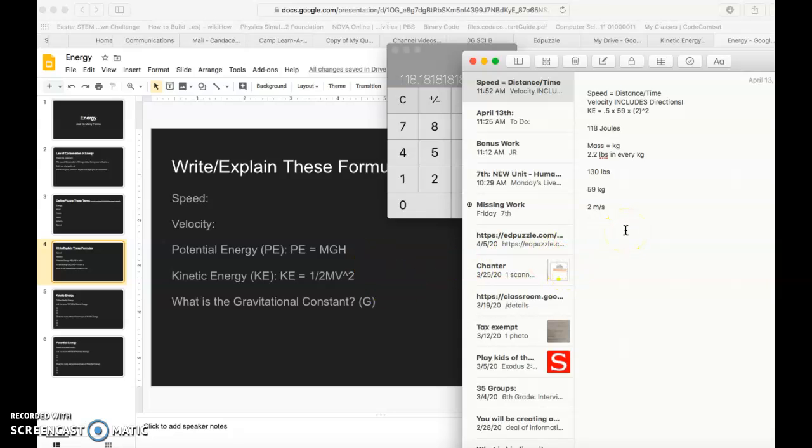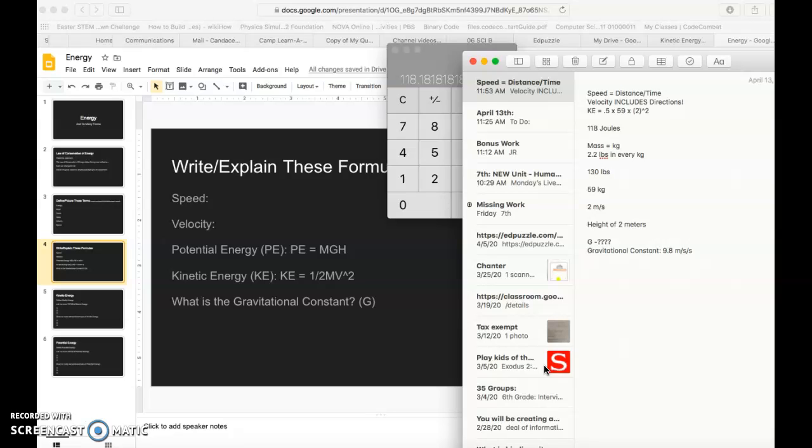Now, joules is what we use anytime we measure energy. So if I were to take that same mass, 59 kilograms, and I wanted to calculate my potential energy, I would say, cool, well, my potential energy, if I were standing at a height of 2 meters, which is 6 feet, okay, I know that I have to take mgh. Well, what in the world is this g? Okay, that seems odd. Well, g stands for gravitational constant. And our gravitational constant here on Earth is 9.8 meters per second per second.